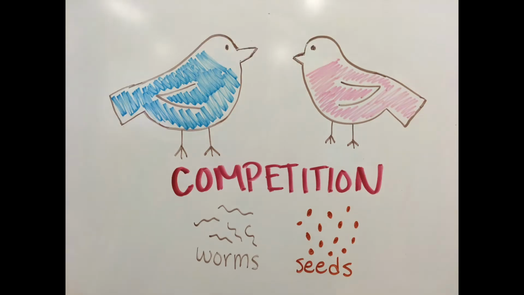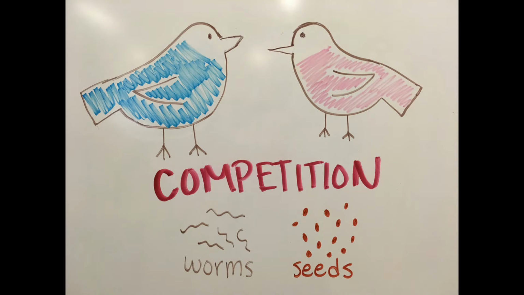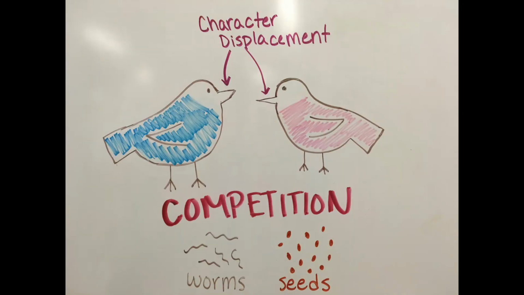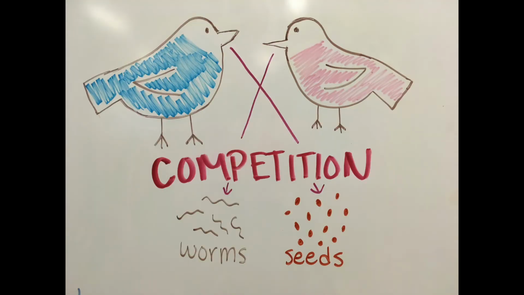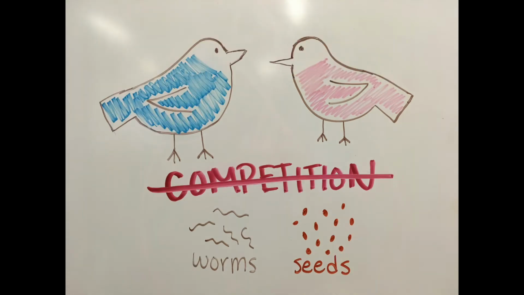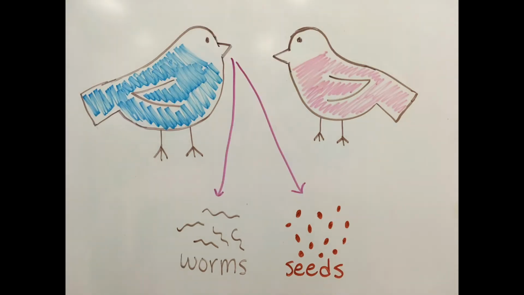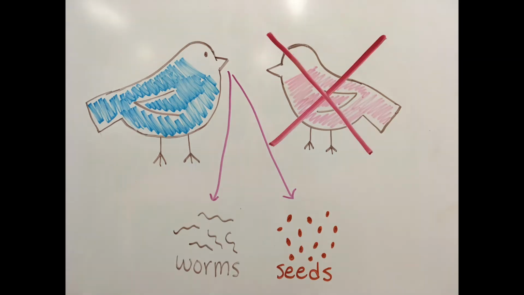However, as time goes on, the bluebird species population has more birds with stronger beaks for eating seeds, and the pink bird species has more birds with sharper beaks for grabbing worms. This is an example of character displacement. Both bird species adapted a trait, their beak type, over time to be better fit for monopolizing one type of food. Now, in this community, there is less competition between these two species of birds, and both species are more successful. If one species had dominated over the other species in collection of seeds and worms, then the other species may have died out. This would have decreased the overall diversity of the community.